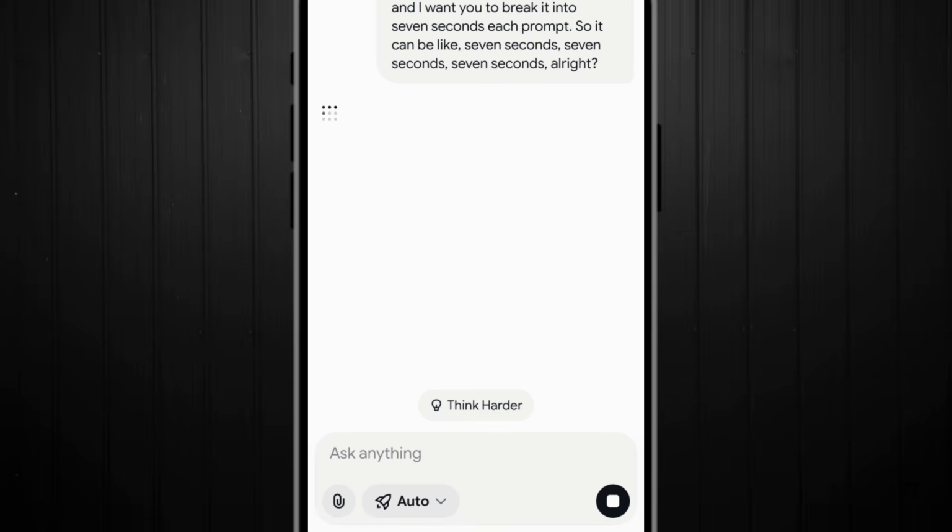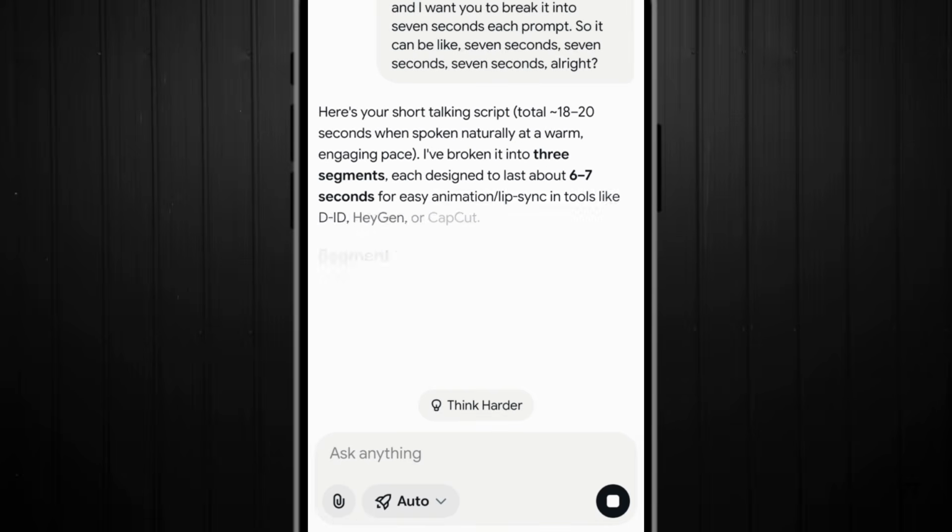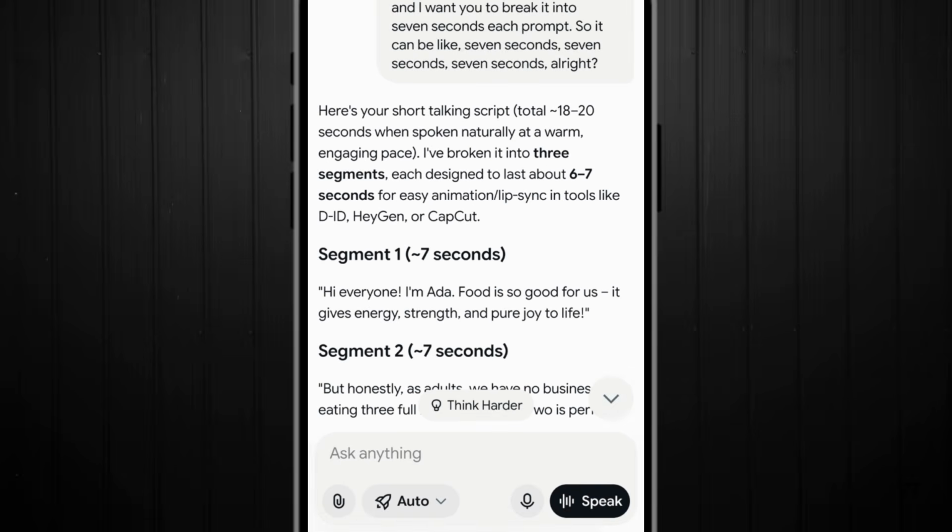Even if I want to add an image right now, I will add an image. Of course, you need to understand that to generate images you need to put it to imagine, but if you want to use the ChatGPT part of Grok, all you need to do is leave it on ask. It's always on ask. You don't need to put it to imagine.